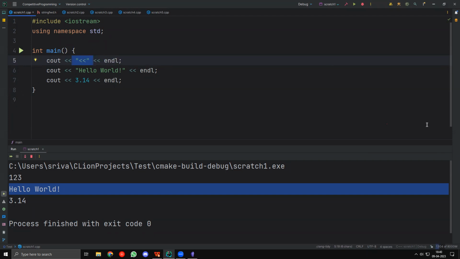Okay. Sriram says, is the same as in C for printing with space? I actually don't know C, so I don't know what you mean by printing with space. But you can use \n in C to start a new line, right? So here we have endl. We can also use \n though.